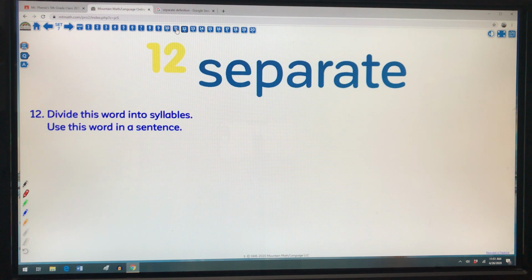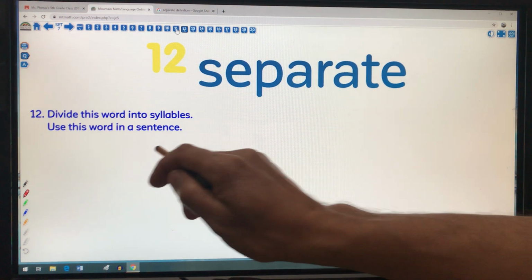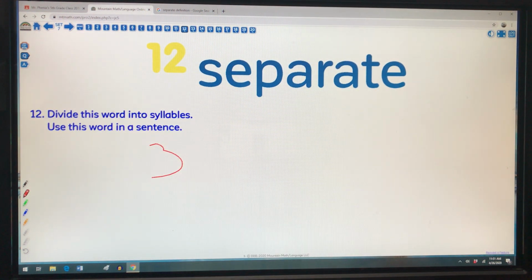Number 12, separate. Okay, so this is where I was in my dictionary because I was looking this up because I had some queries on here. So if I'm going to look at separating this, I can hear the syllables, separate. So I know there's going to be 3 syllables, but let's see the split.